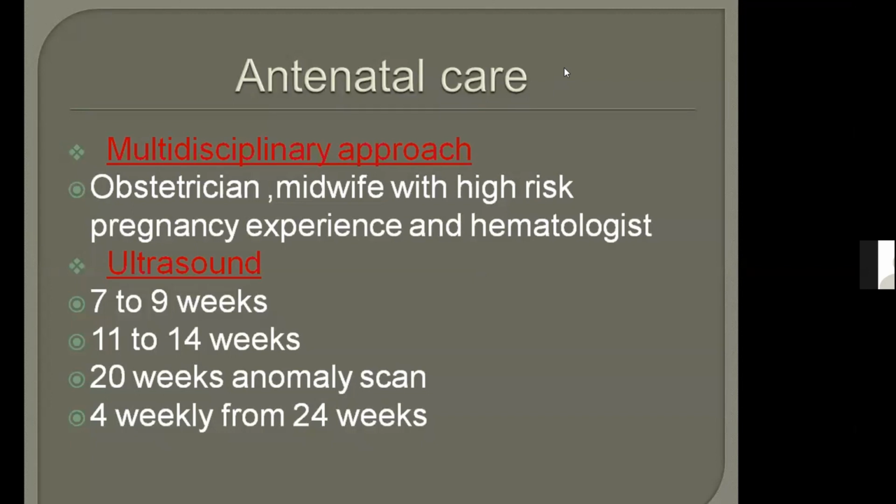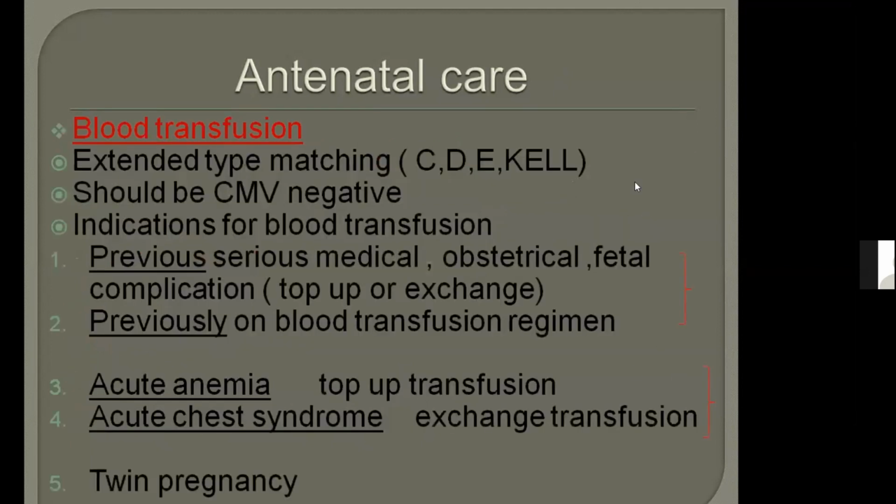Okay. So can you tell me when we are going to do ultrasound? 4 scans, 7 to 9 weeks, 11 to 14, and 20 weeks an anomaly scan, and then if there are growth restriction risk factors, then 4 weekly from 24 weeks. Good, very good. And can anyone else tell me what members are present in the multidisciplinary team of sickle cell disease? Consultant obstetrician, midwife with experience in high risk pregnancy, and hematologist. Yes, very good. Minha, yes, you are right.